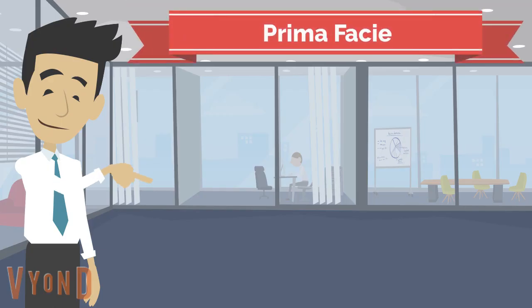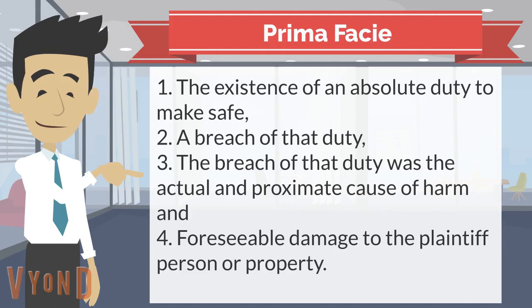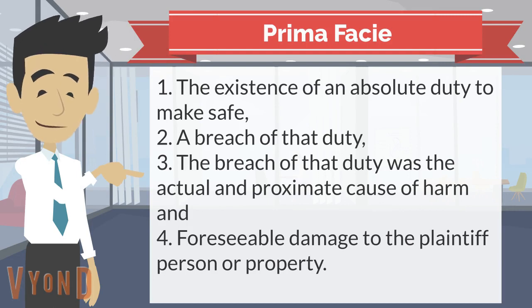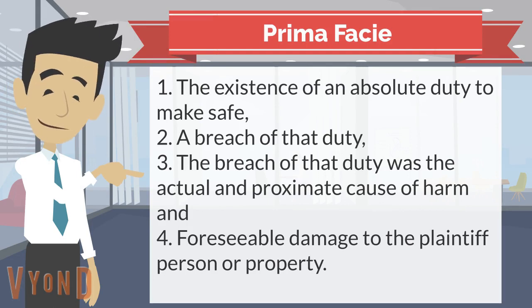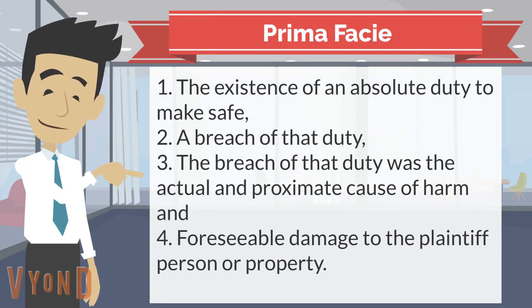So let's start with the prima facie case for a case involving animals or activities. In order to move forward with a claim for a strict liability case, you'll need to show the following elements: 1. The existence of an absolute duty to make safe, 2. A breach of that duty, 3. The breach of that duty was the actual and proximate cause of harm, and 4. Foreseeable damage to the plaintiff person or property.